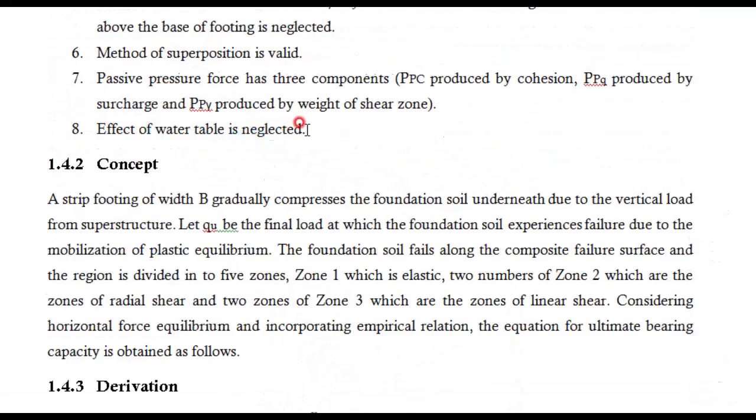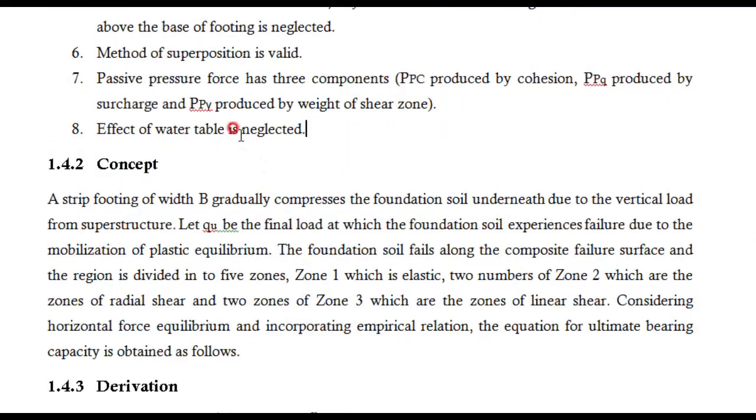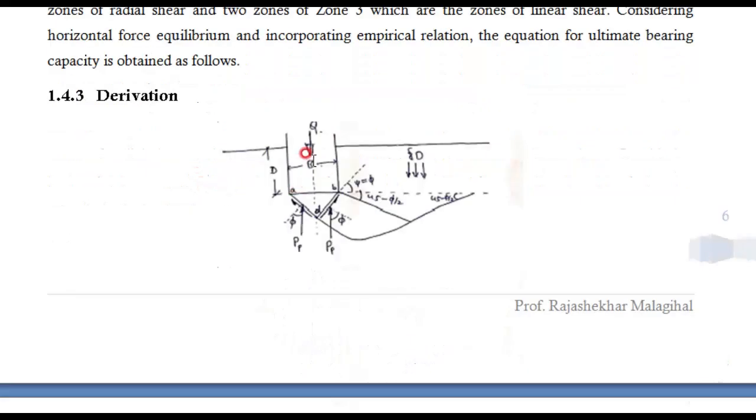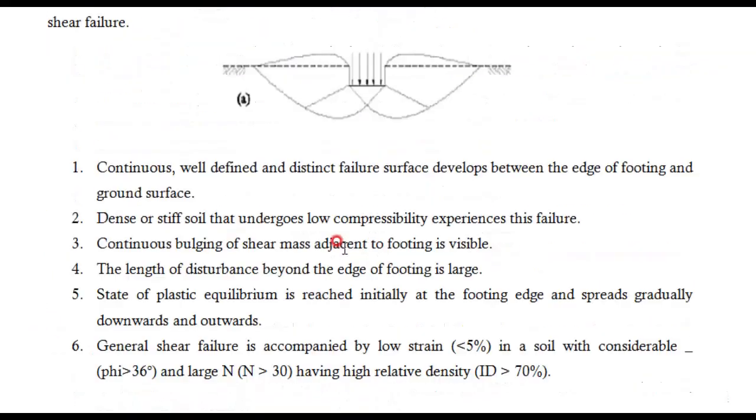Then if the water table is there, what do we need to do? We need to apply some corrections, and we need to discuss that. Then concepts. In this concept, as he assumed that this is general shear failure, we come to the above figure. The concept says that this zone is a failure zone. Below the foundation, this zone is a failure zone.